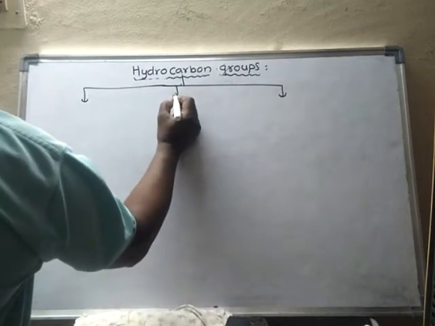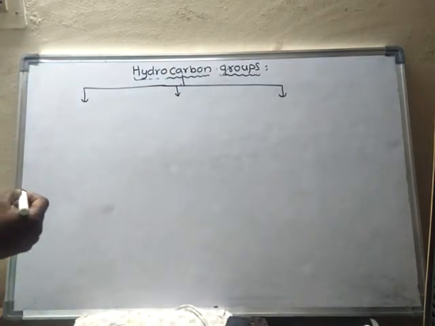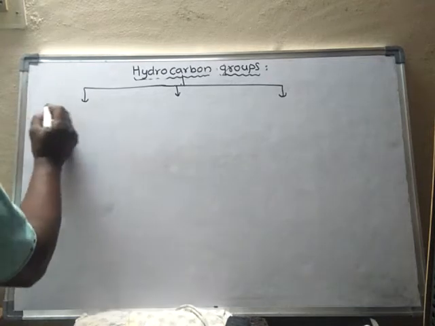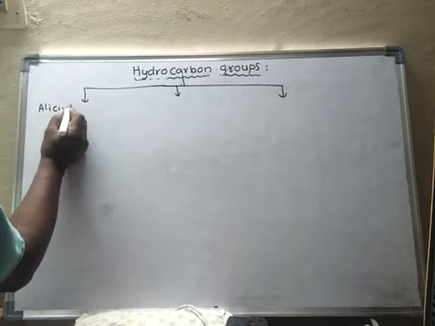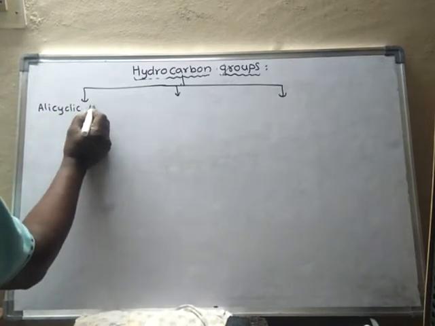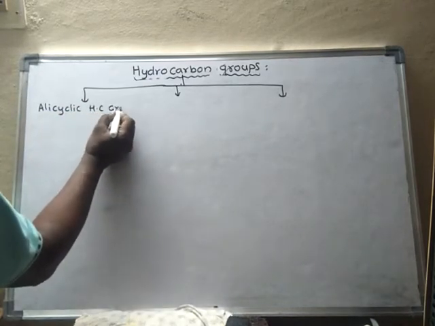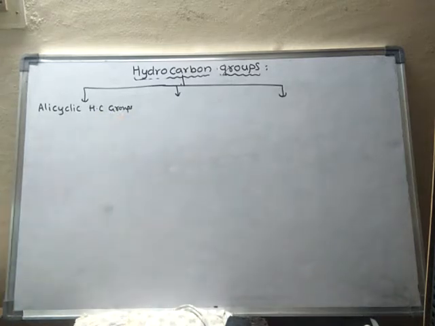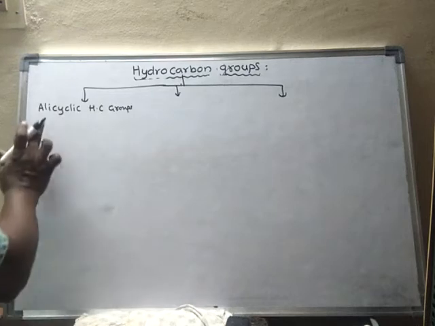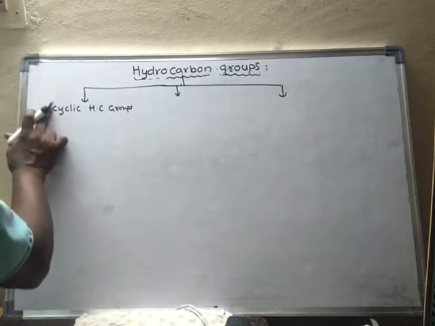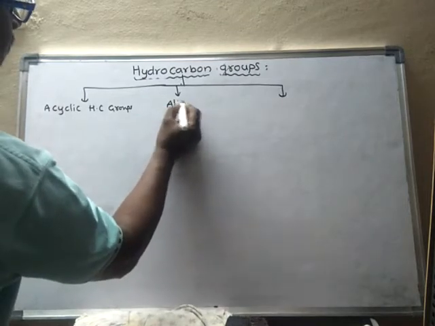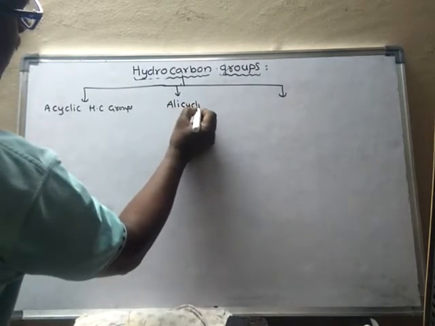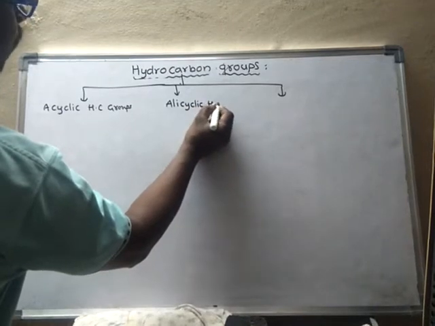What are they? Acyclic hydrocarbon groups, alicyclic hydrocarbon groups,